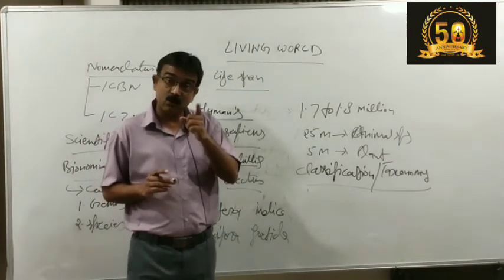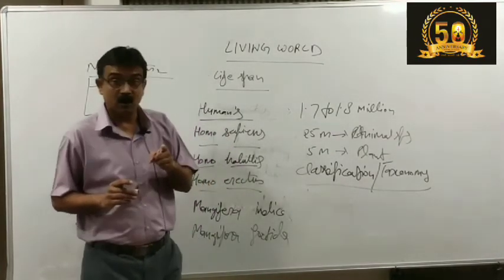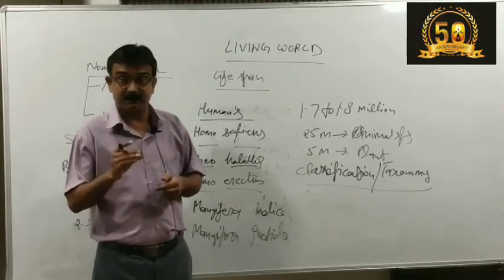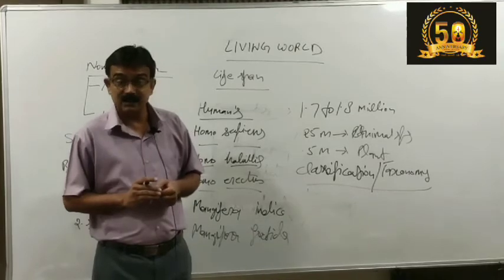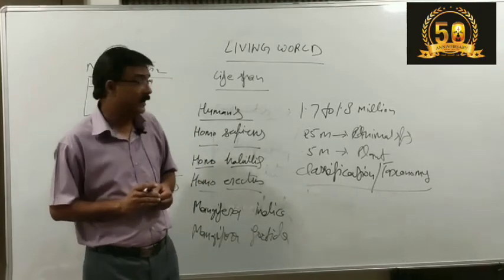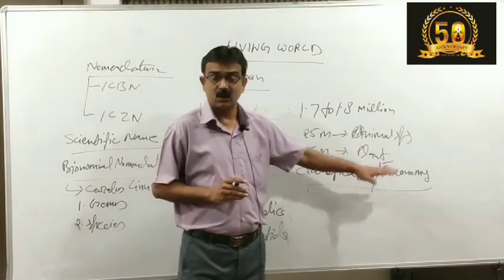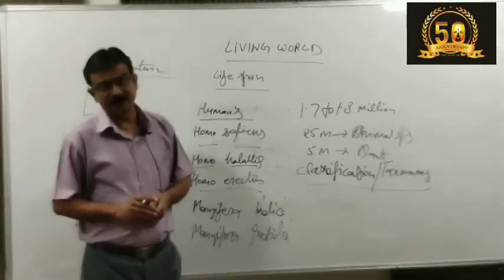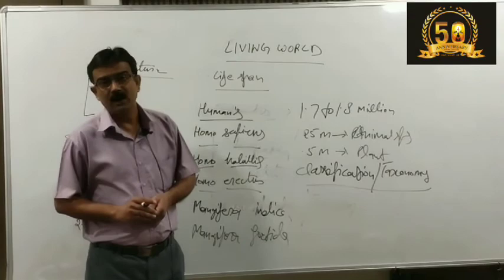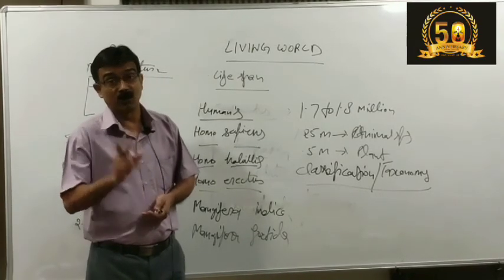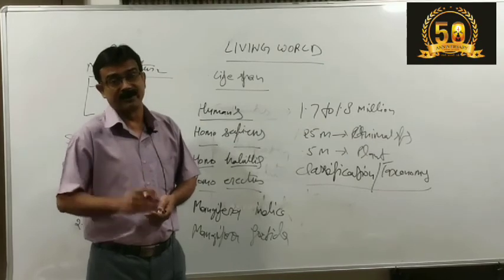So when we categorize organisms with their particular trait, their specific feature or symptom, such a classification pattern is referred to as taxonomy. So guys, this is the whole of systematics, in which we came to know in what way we categorize animals and in what way we name them. Thank you.